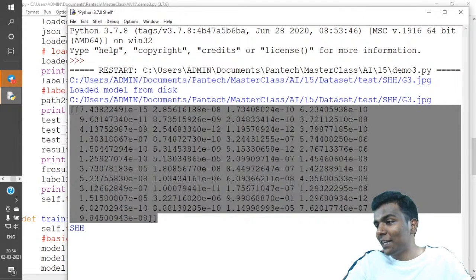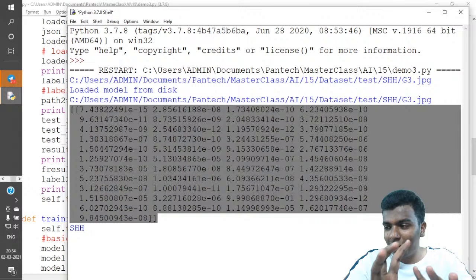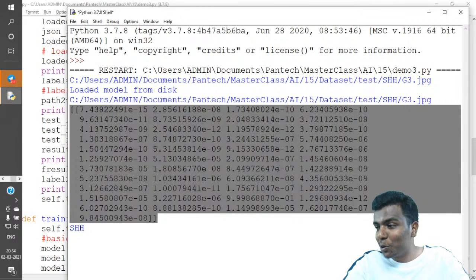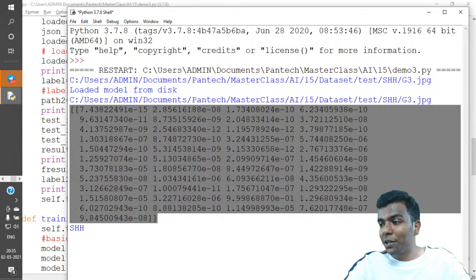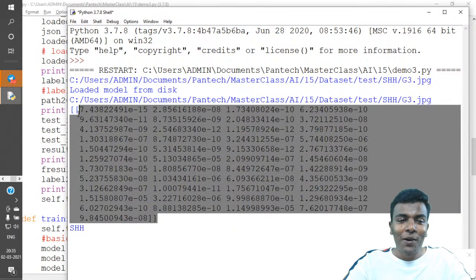Yes, the first answer was told by Sonu Nagar. Thank you so much for your answer. It took a little more time, but you told the answer. That's exactly right. We have to do model fit in the training function. Yes, we need to build the model. And Ravi Kumar sir, that is CNN. Exactly. Thank you so much Sonu Nagar and Ravi Kumar sir for your response, because I thought that there was no answer.